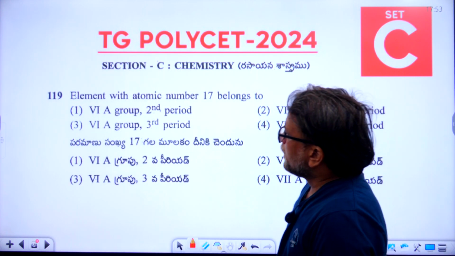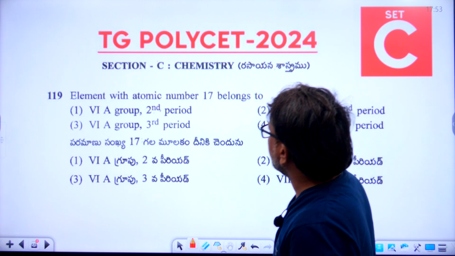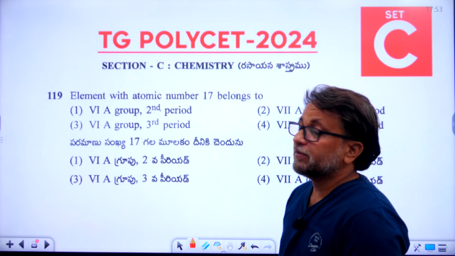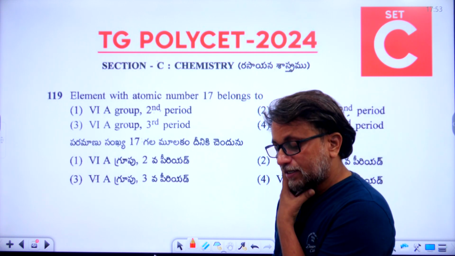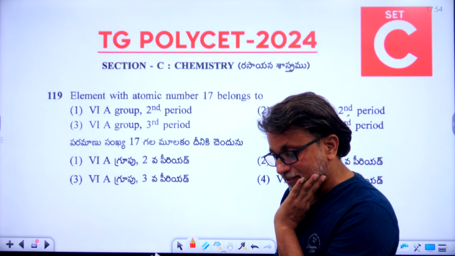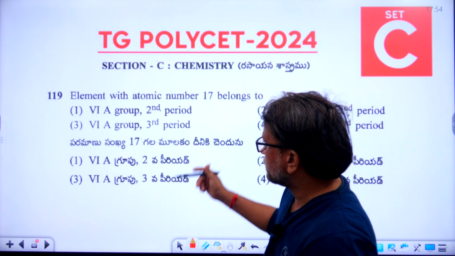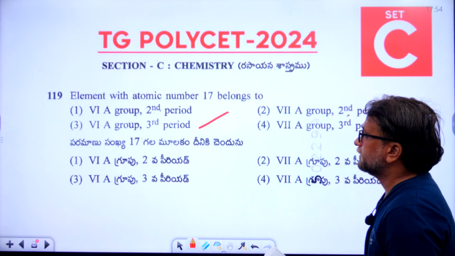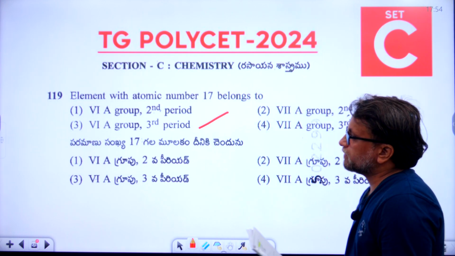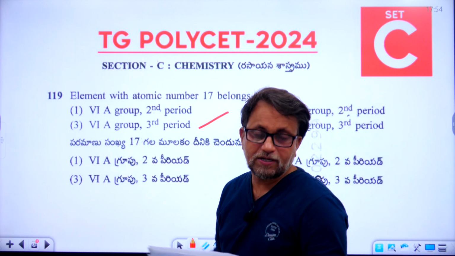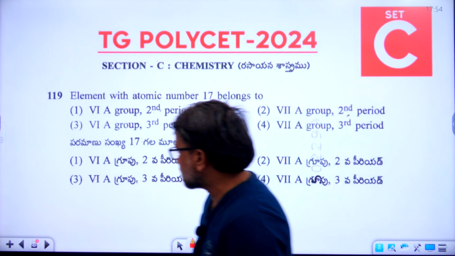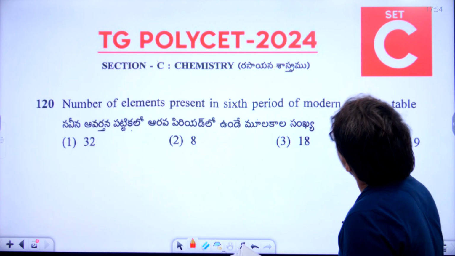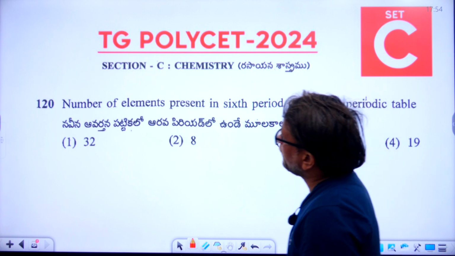Element with atomic number 17 belongs to... What is the right answer, friends? The 119th question. The third option is the right answer: group 7A, third period. Group 7A, third period is the right answer. The third option is the right answer for the 119th question. Now the last and final question of the paper, section C.